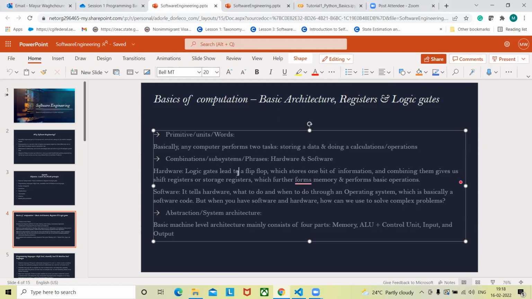When we put a lot of flip-flops together, it becomes a register. It could be a shift register or storage register, and it allows us to store a much larger set of data. Okay, and when we use this basic circuitry in some proper order, we would be able to get certain tasks done as well. So we can also use this to build counters, timers, and other things. So we would be able to get basic operations done on that data, and we would be able to store that information as well.